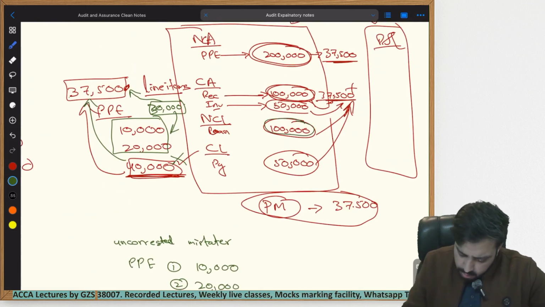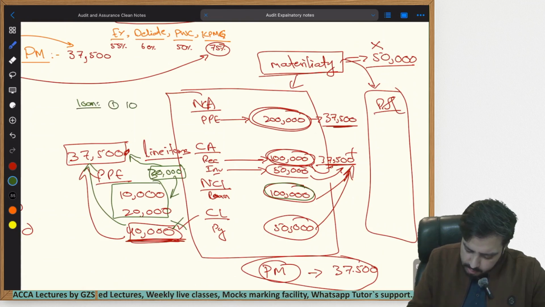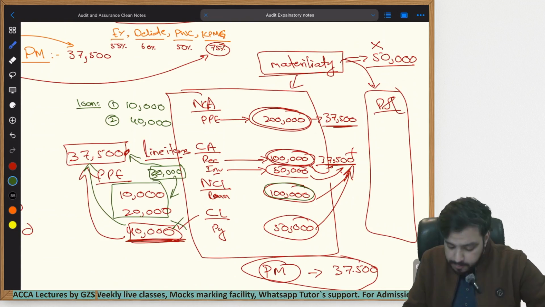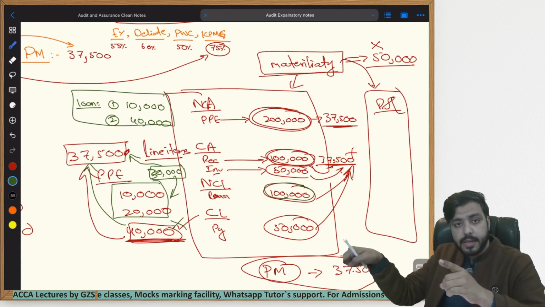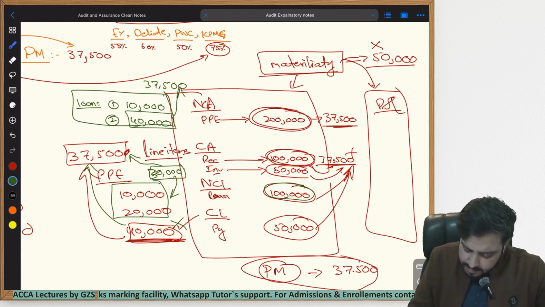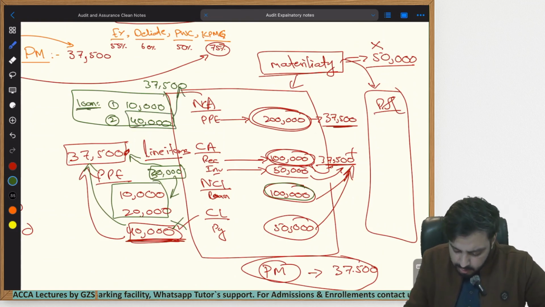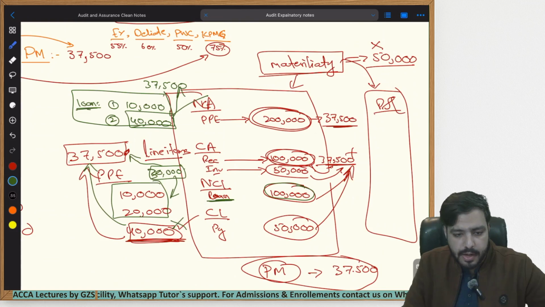Again, when auditing the amount of loans, he identified that within loans itself, there is first an error of $10,000 and then there is an error of, let's say, $40,000. And again, specifically for loans, he will use the amount of performance materiality. Performance materiality was 37,500. The auditor will tell the management this amount is above PM within this line item, specifically within loans, you have to correct it. The management will correct this within the financial statements.